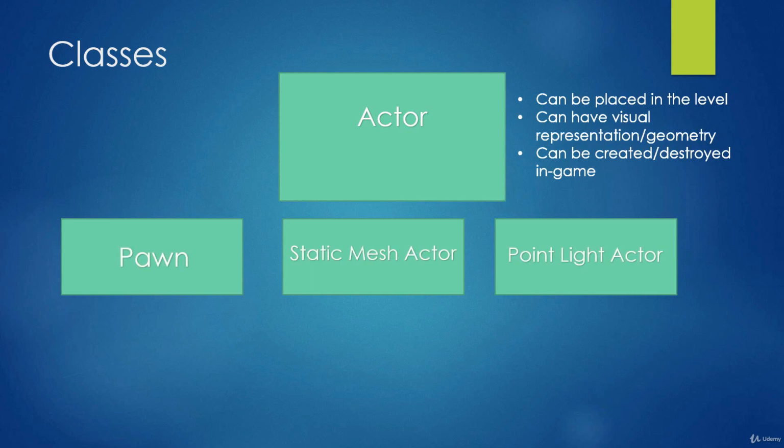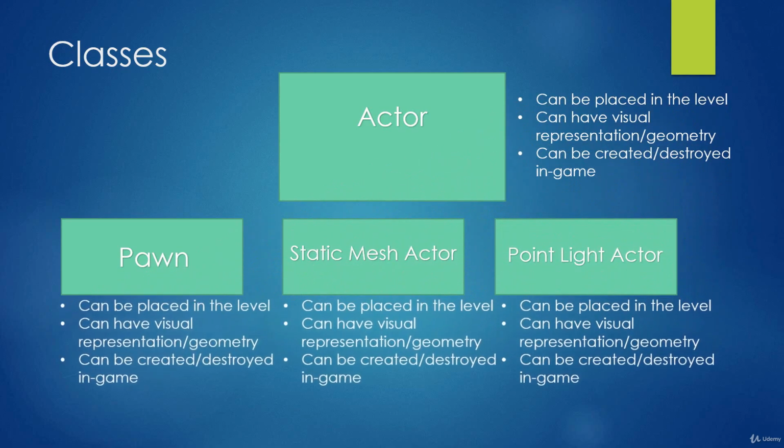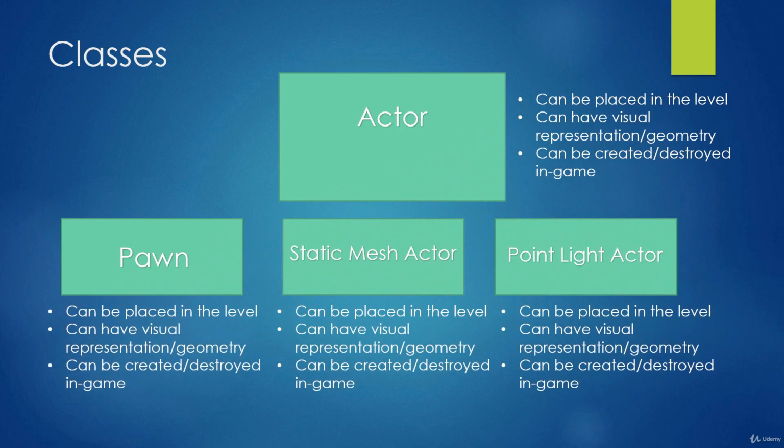For example, there are pawns, there are static mesh actors, there are point light actors, and these are all actors, so they inherit the functionality that all actors have, but in addition to that, they have their own unique characteristics. For example, pawns can be possessed, and possession is something that pawns can undergo, which allows us to be able to take user input, such as keyboard strokes or mouse clicks, and have that affect the pawn.